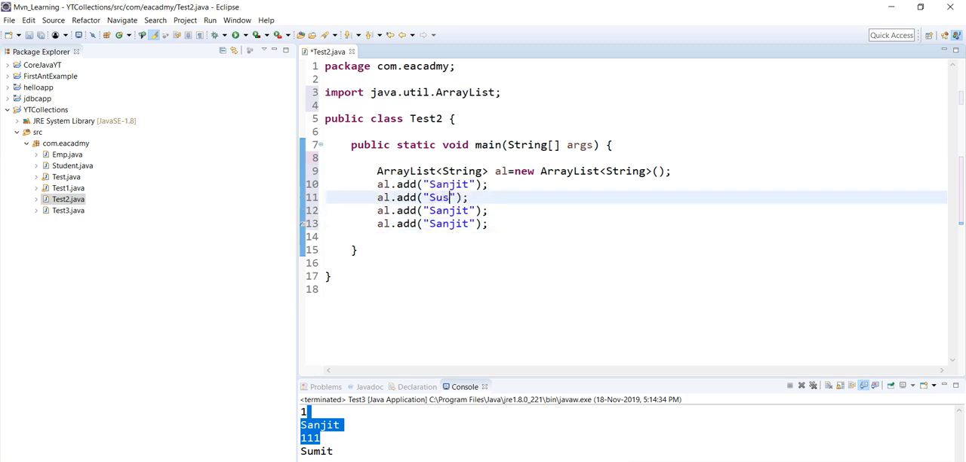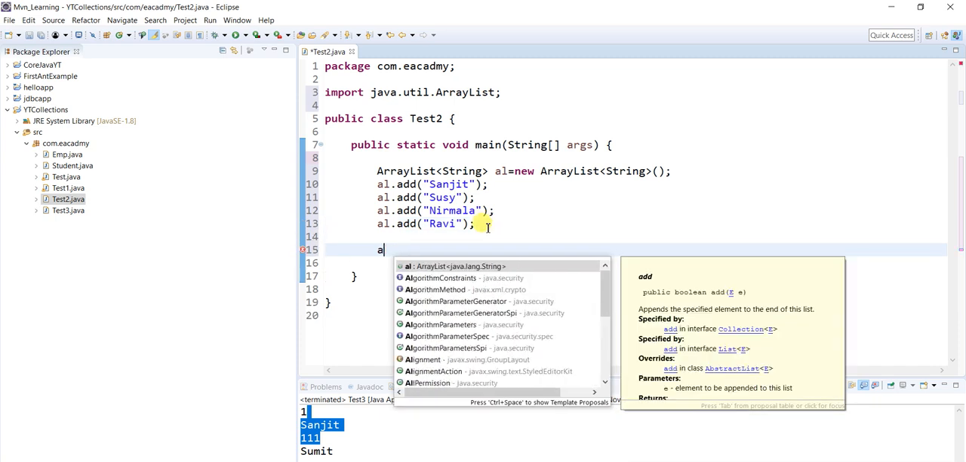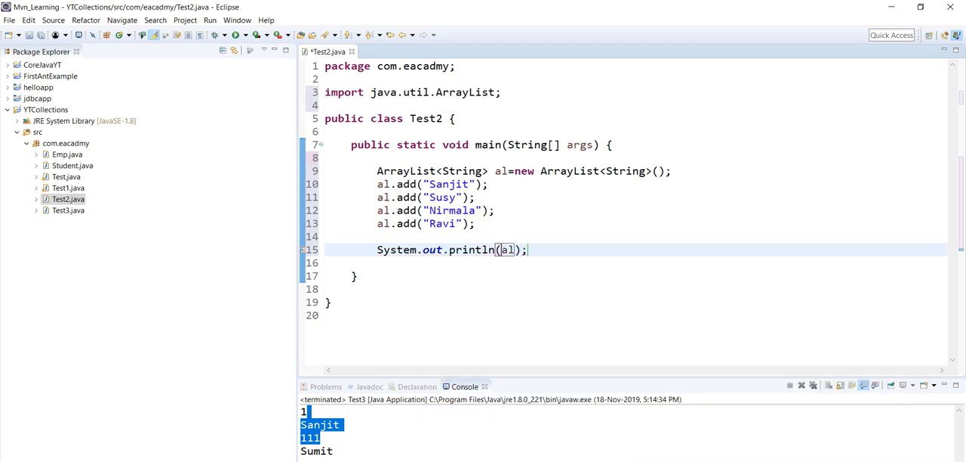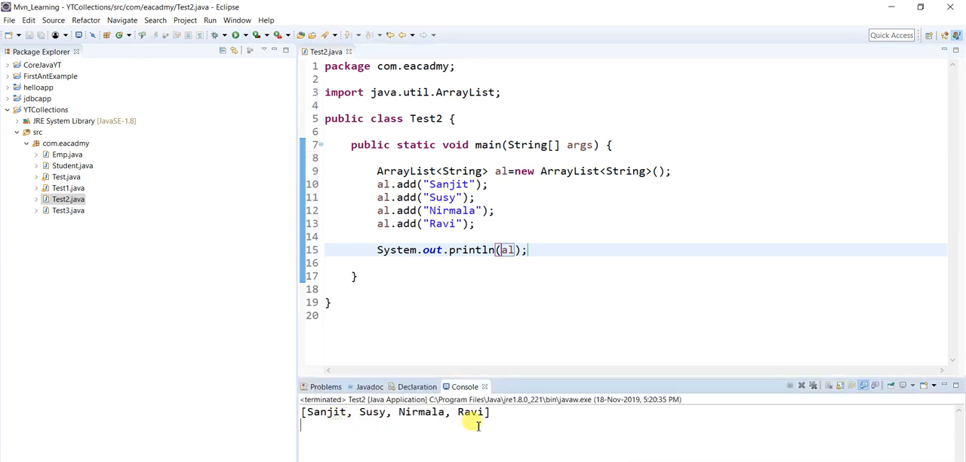Let me use Susi, let me use Nirmala, let me use Ravi. So I added four users in the array list. If you want to print, how will you print? al dot sysout, al dot simple al, right? If you write, you can see you will get the output.